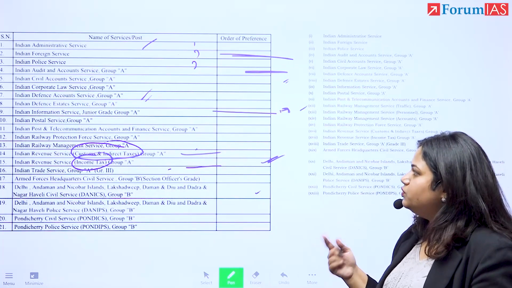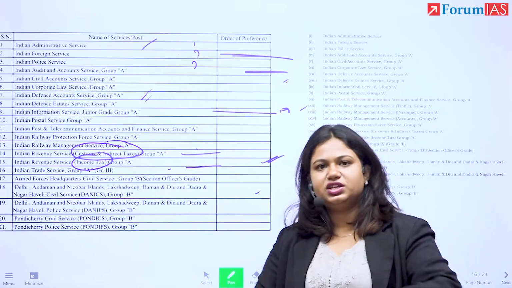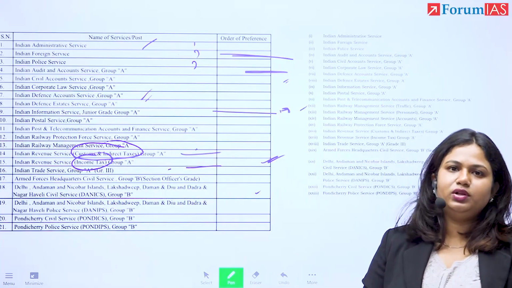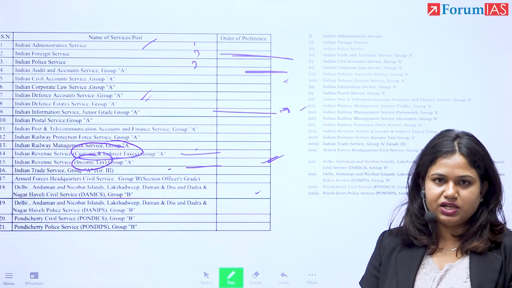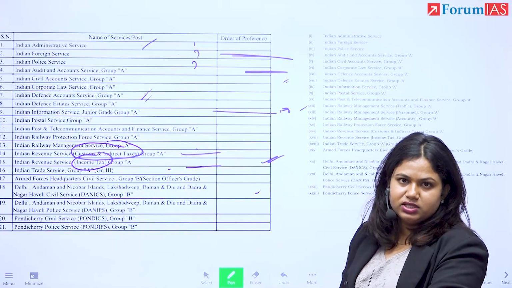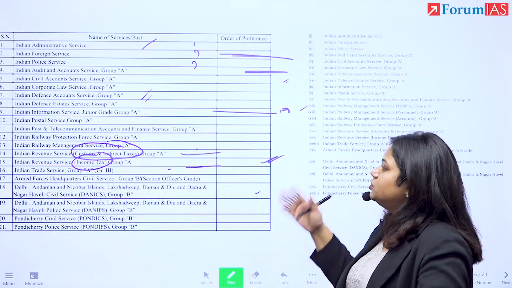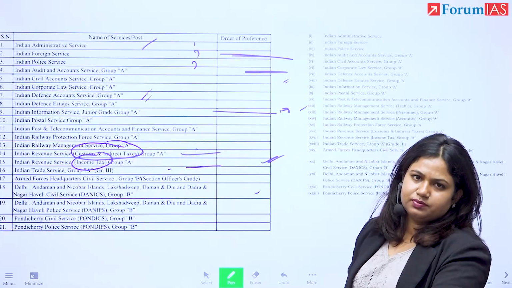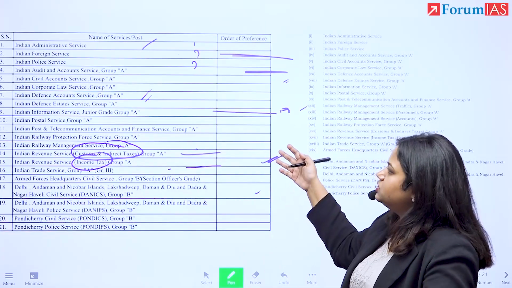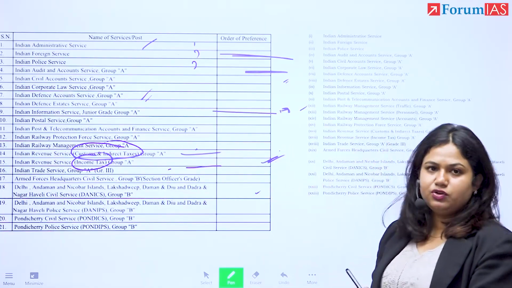Again, revenue service, because you've been asked to deal with such high value. As a class A officer, naturally you will only be dealing with major transactions, right? For the other things, there'll be group B people who will be doing these transactions. So this also means that you'll be in big cities, usually the state capitals. That's why this can also come into your higher priority.